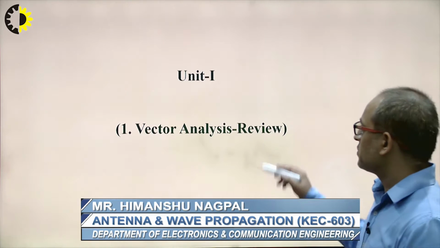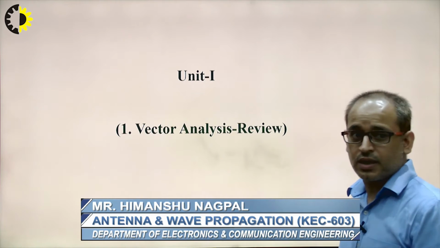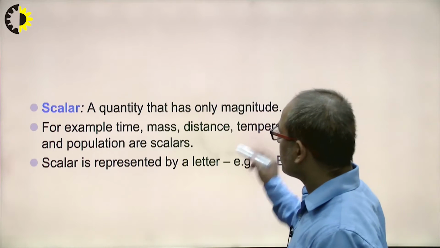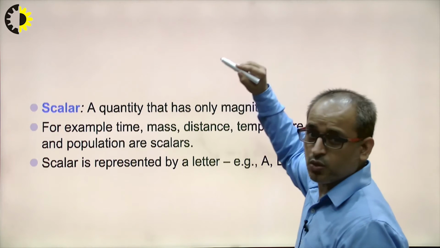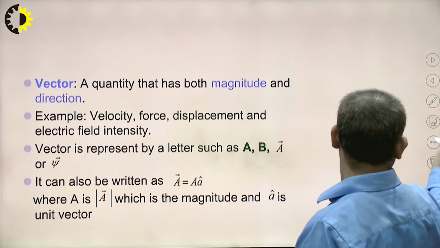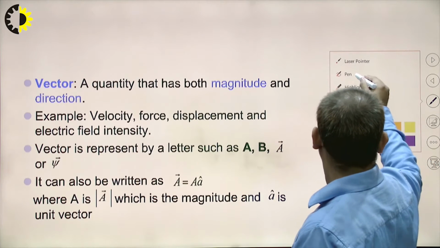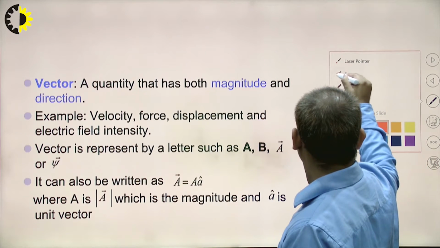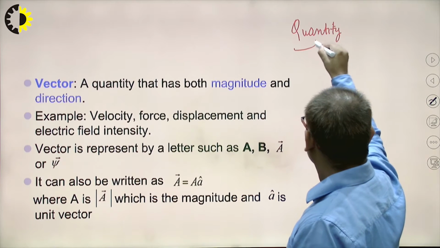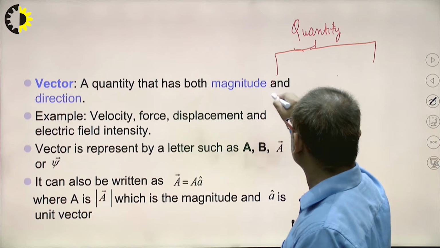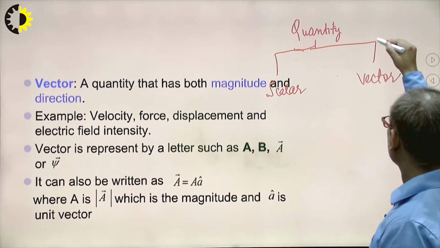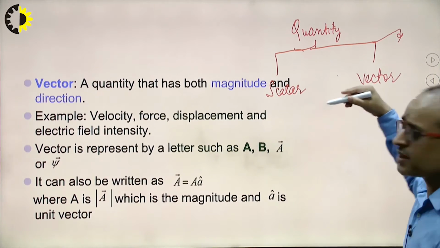First, this one is from unit number 1. First one is the vector analysis. We will study a review of the vector analysis. There are two types of quantity. One is known as scalar quantity, another is the vector quantity, and there is another quantity which we will not study here, that is the tensor quantity.